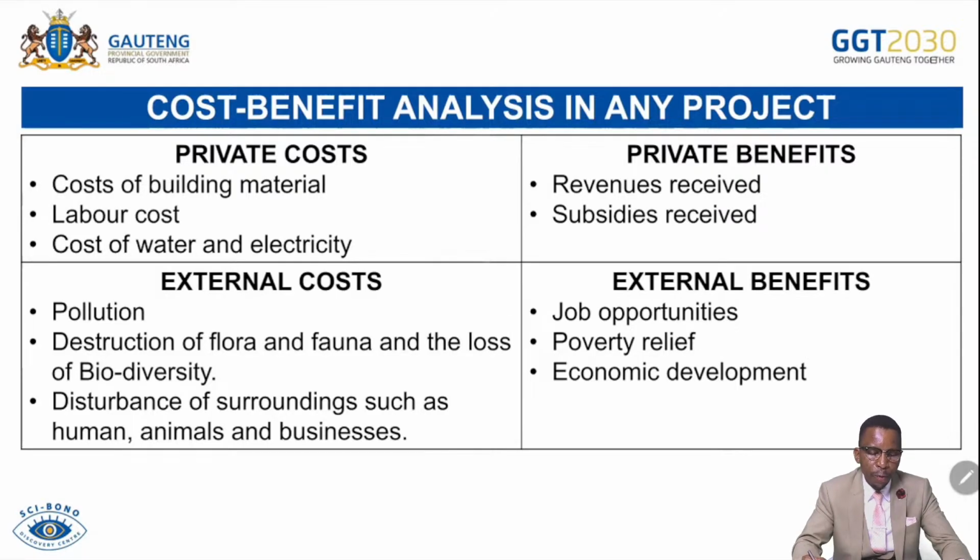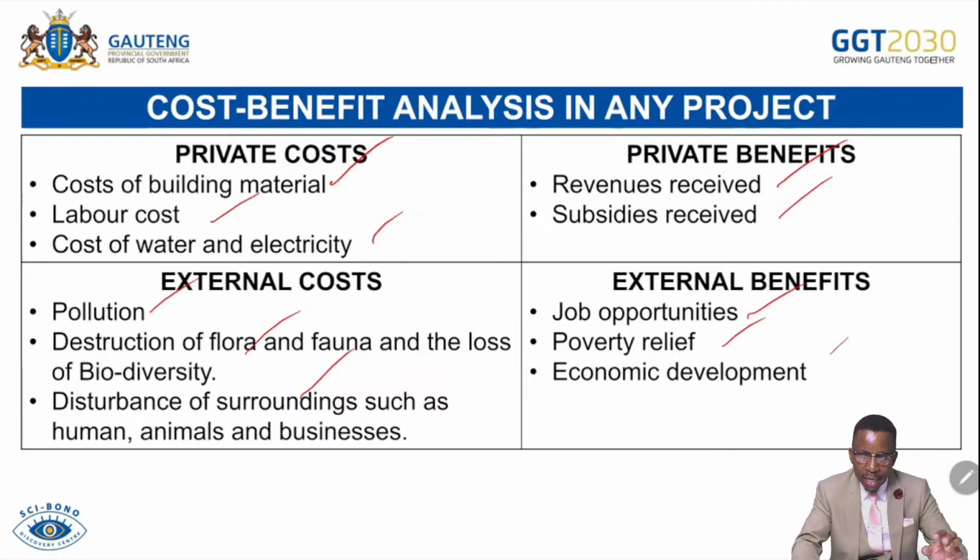Remember, private costs include the cost of building material, cost of labor, cost of water and electricity. External costs include pollution caused by the business, destruction of the environment, and the change of the landscape by the infrastructure. Disturbance of surroundings is also part of the external costs caused by the project. Private benefits are revenues received and subsidies received. External benefits are job opportunities, poverty relief, as well as employment opportunities.